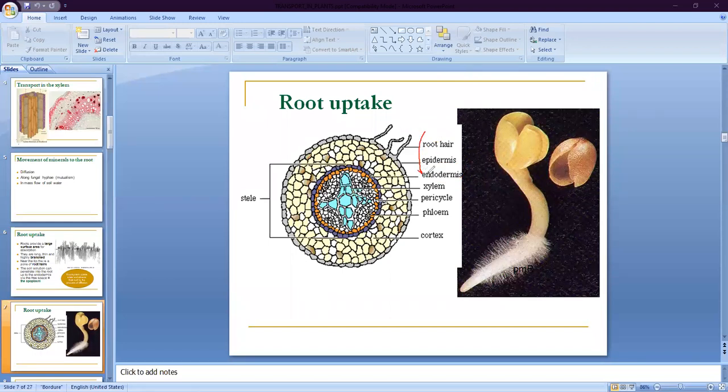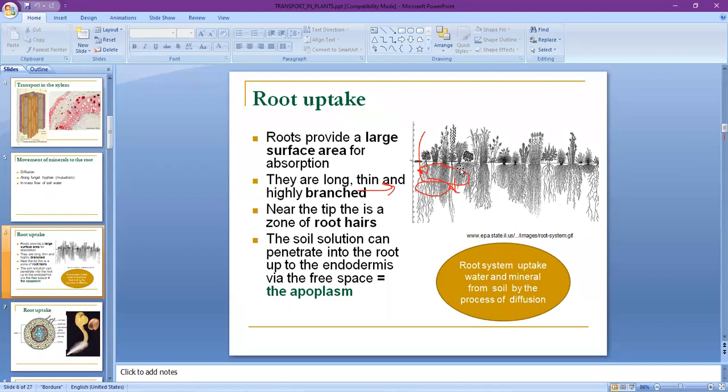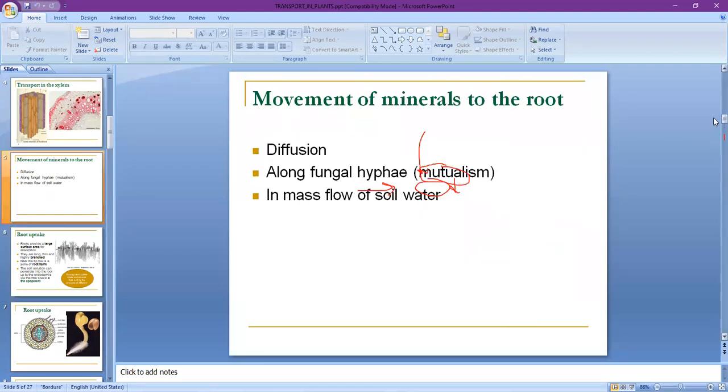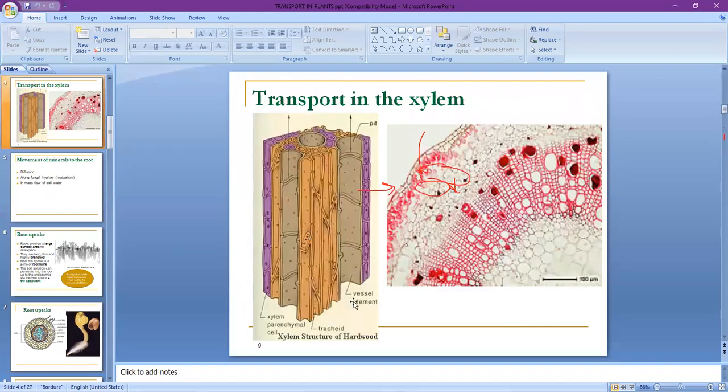Now after the water is transferred to the endodermis, this water is received by the xylem vessels and then xylem crescent cells. Now these xylem vessels and xylem crescent cells are generally present in the upper side of root. So here they receive the water and mineral.